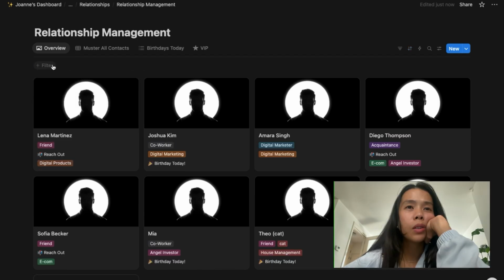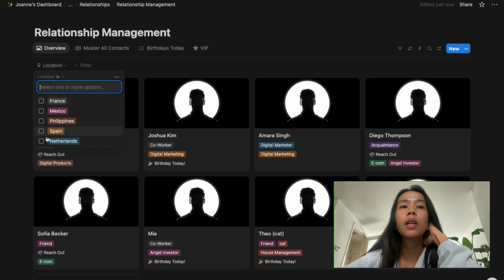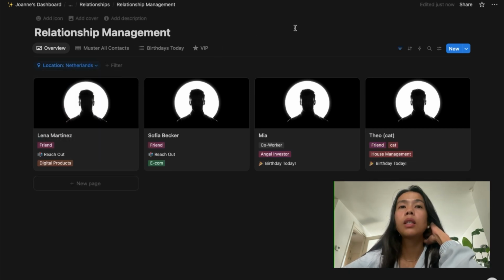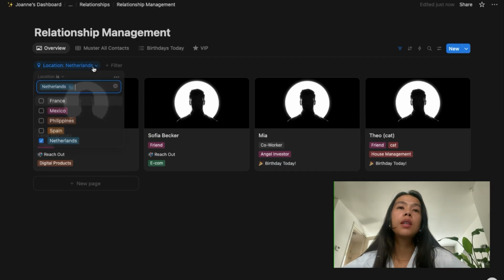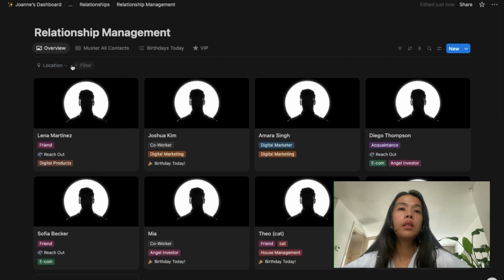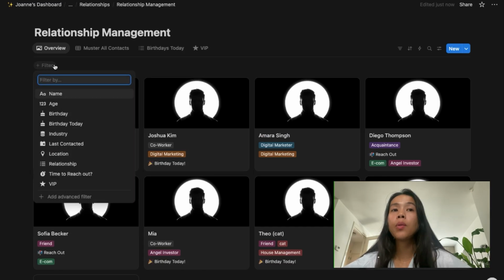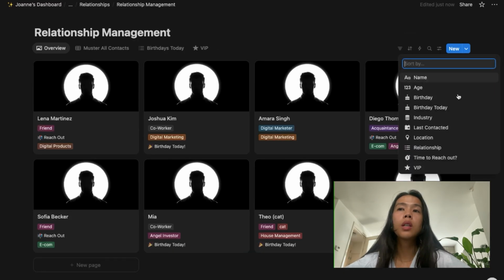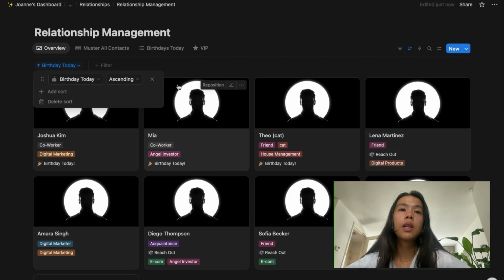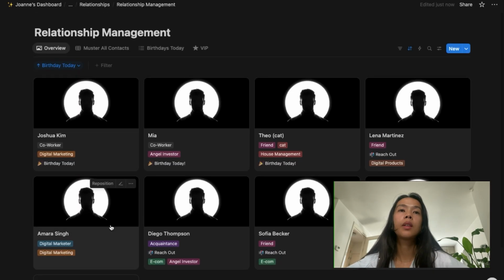Okay, actually we're going to add a filter for location, who are in Netherlands. Okay, you guys can do a lot of things with this. So I'm going to keep the filter that shows me who has birthdays. I'm going to sort it. Delete filter. Sort by birthday today, ascending. There you go.